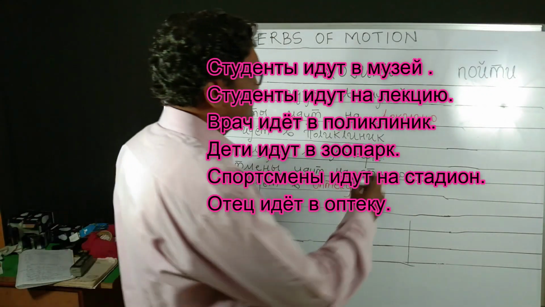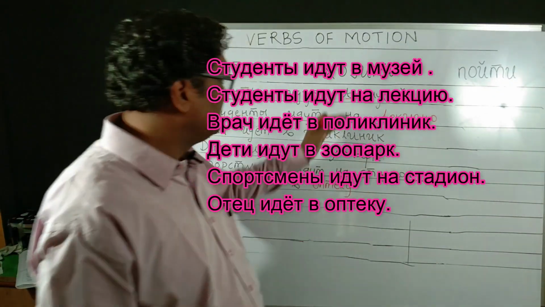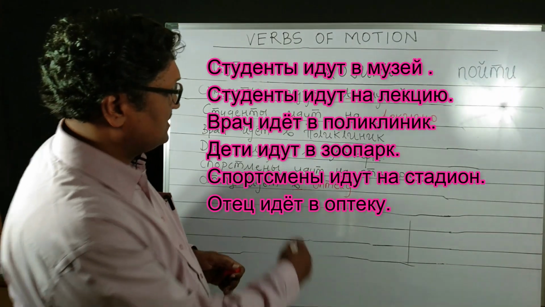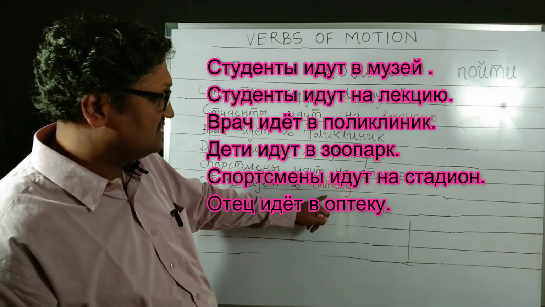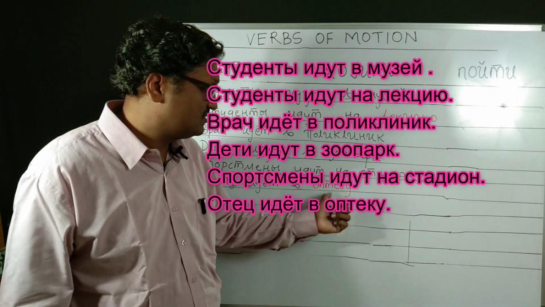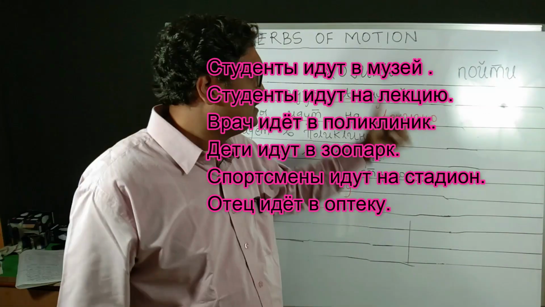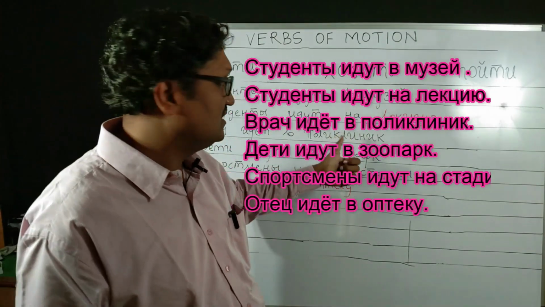So earlier also we have seen here lexia is a feminine noun, so it is taking the ending lexiu. Then the prepositions wa and na are coming from the prepositional case. Wa park. Na stadion. Wa apteku. Here it is wa apteku. Apteka is again a feminine gender noun, so it is taking the ending of the accusative case. So in this way we have seen how verbs of motion take the accusative case plus the prepositions wa and na from the prepositional case.